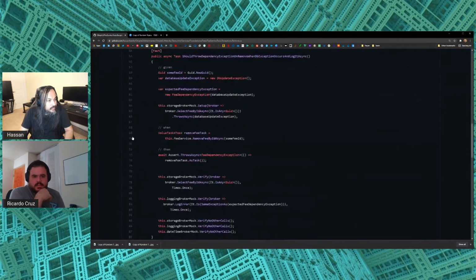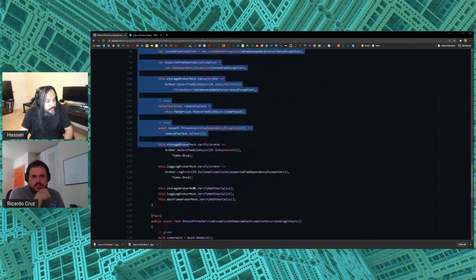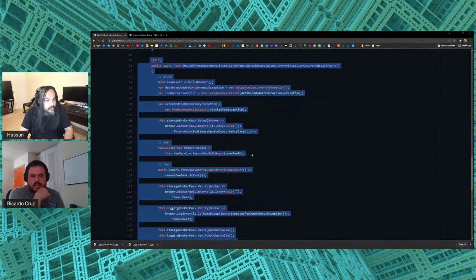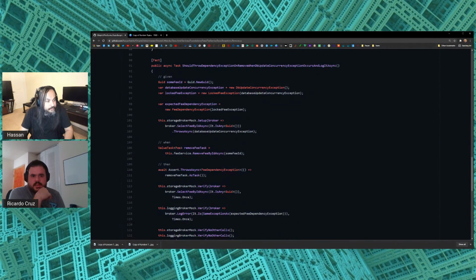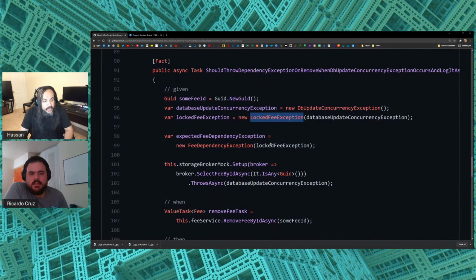Do we have DB update concurrency? There it is. Do you see this test here? So this test here is basically saying what? It's basically saying when a DB update concurrency exception happens, go ahead and localize it as a locked fee exception. And then take that locked fee exception and wrap it up in a fee dependency exception.